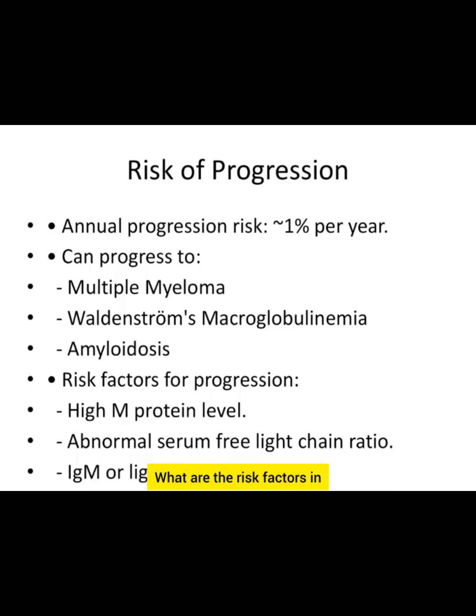What are the risk factors in which there is a high chance of progression? One is a high M protein level, guys, that is more than 1.5 gram per deciliter. Next is an abnormal serum free light chain ratio, right? If you see free light chains like kappa and lambda, and we do the ratio, more than 1.6 or 2.4 or so, if the values are abnormal, then it's high risk for progression. Next is IgM or light chain MGUS. As I said, non-IgG MGUS, like maybe IgA, IgM or light chain, has more risk for progression.